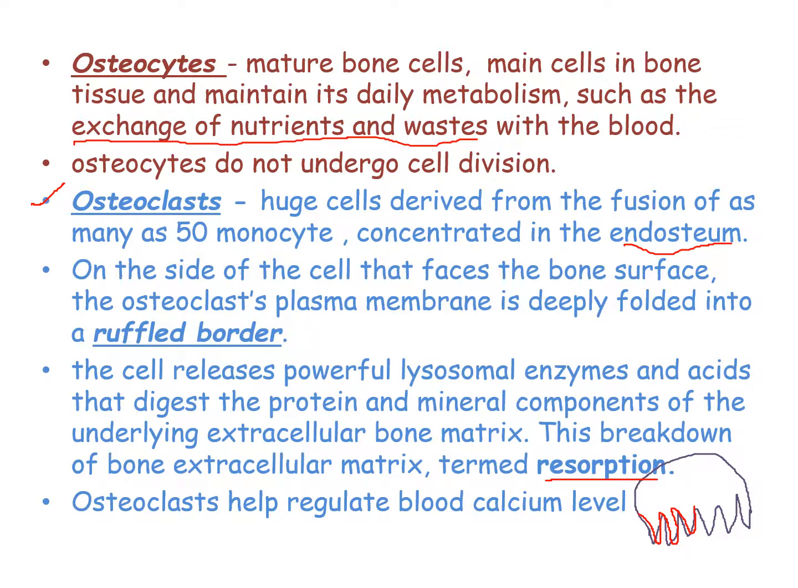Osteoclasts help regulate blood calcium levels. This is done whenever the blood calcium level decreases, the osteoclasts get stimulated and the resorption process increases. Thus, the minerals that are present in the extracellular matrix of the bone get broken down with the help of lysosomal enzymes and these minerals, for example calcium, are released into the blood and the blood calcium levels are maintained.